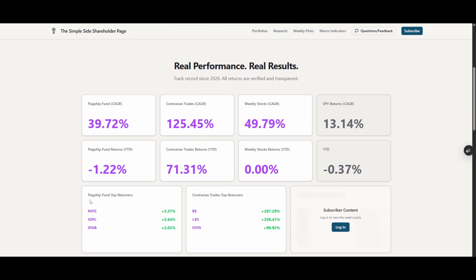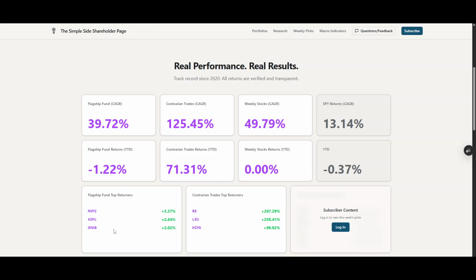So what you guys haven't seen yet is my release of the current portfolio for 2026 for the flagship fund. That's going to be sent out really soon. And you'll see that I entered into all these positions on the 2nd. I entered into them yesterday. So I didn't think there was going to be a lot of movement in the market.